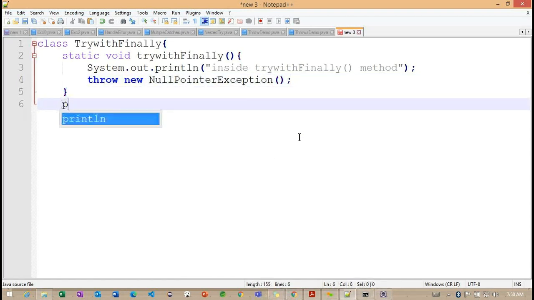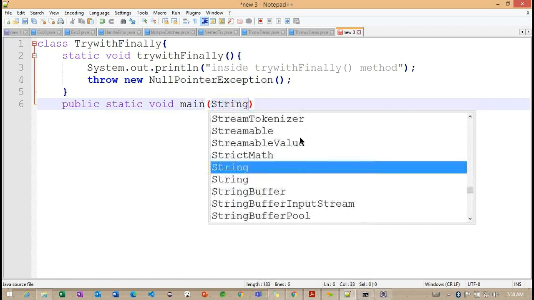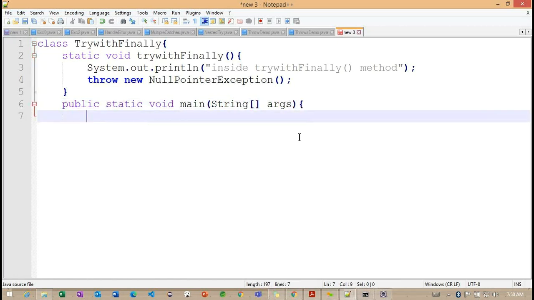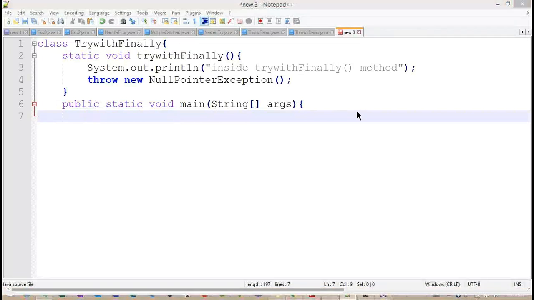I'm not adding anything here. And string args here.